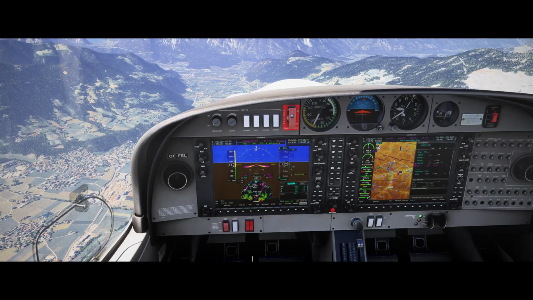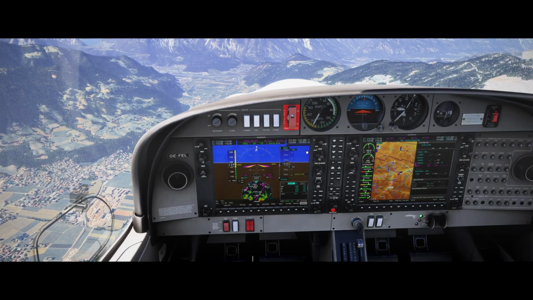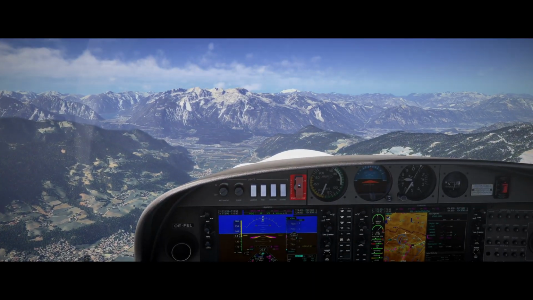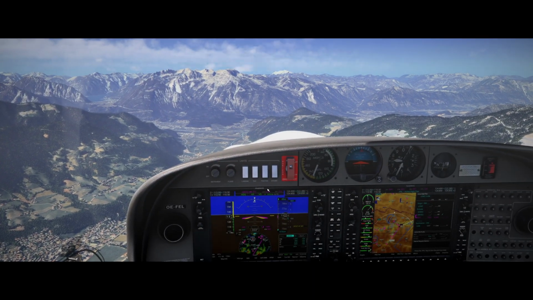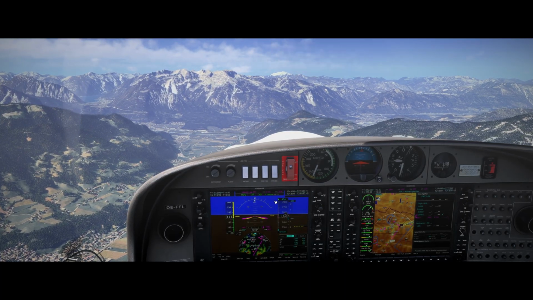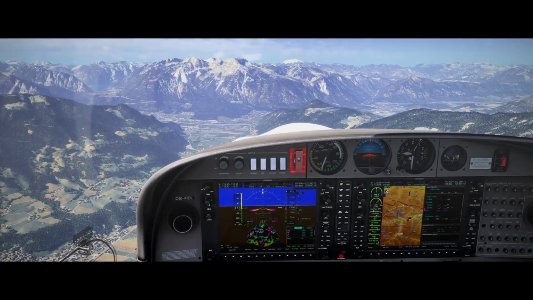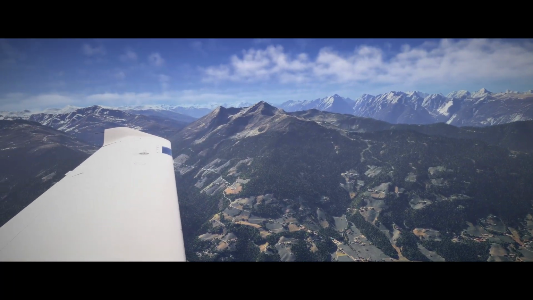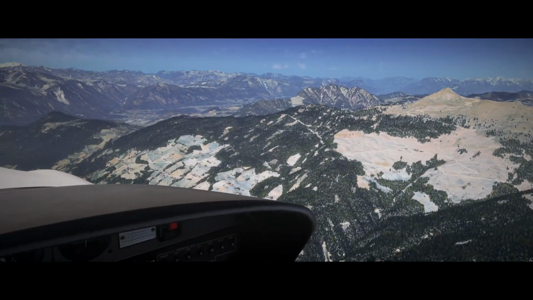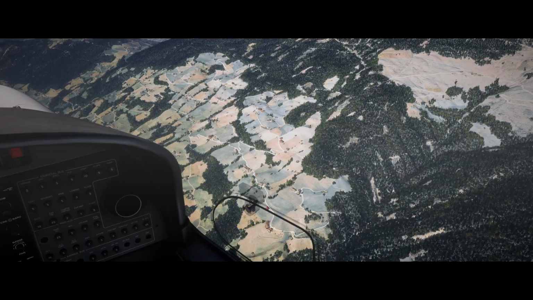Oscar Echo Foxtrot, Echo Lima, request runway in use in Kufstein. Okay, he understands Kufstein better than the ICAO code. That is a little strange, but... Oscar Echo Lima, runway 24 in use. Roger, thank you. Okay, so we got several items checked there. We learned a little bit about saying intentions, which is, saying the name seems to be a little better, at least in this case.